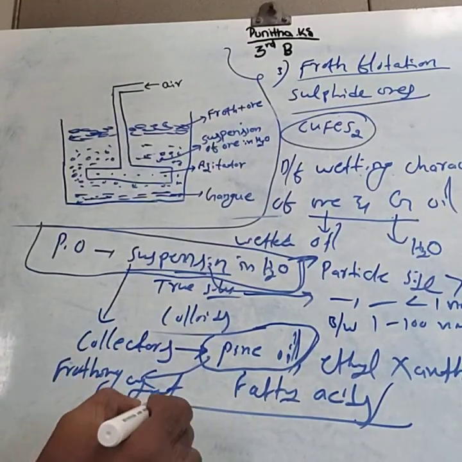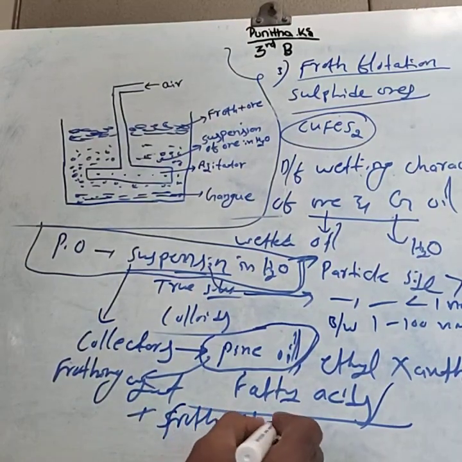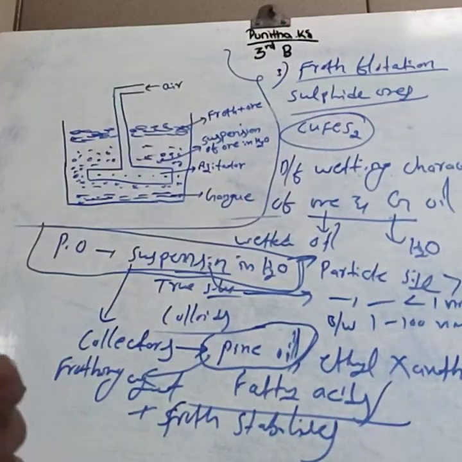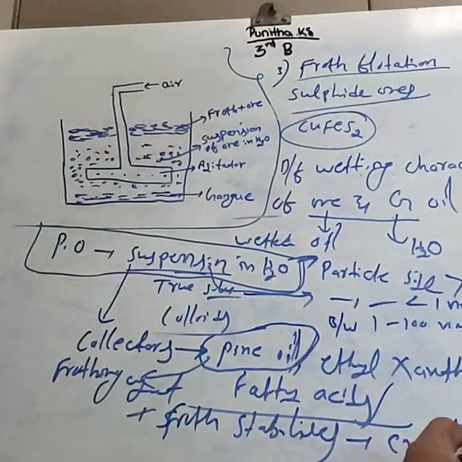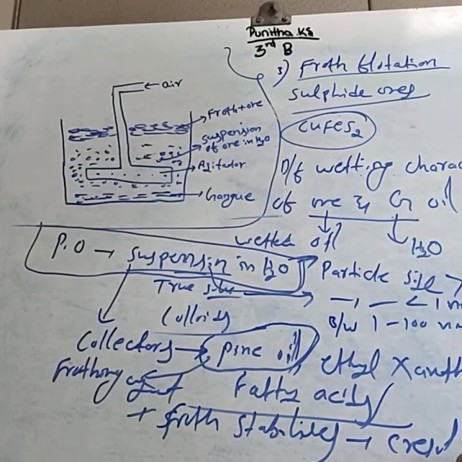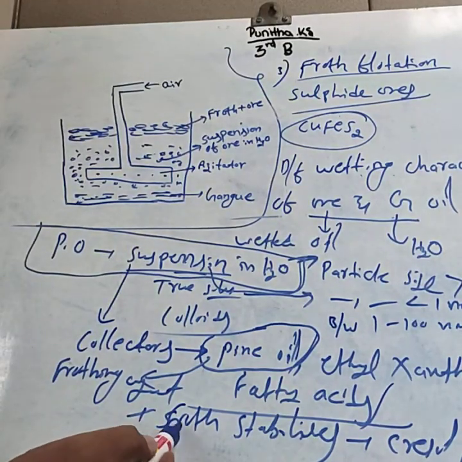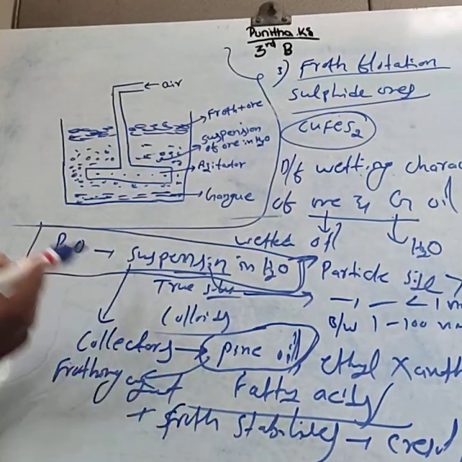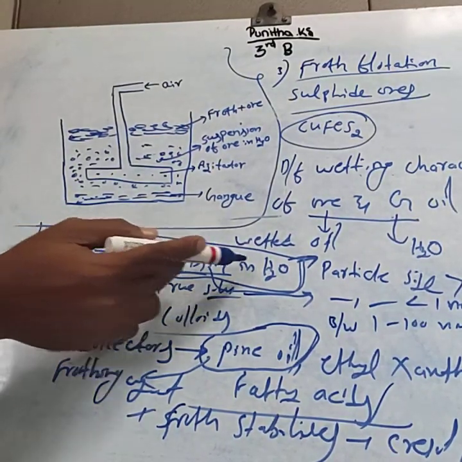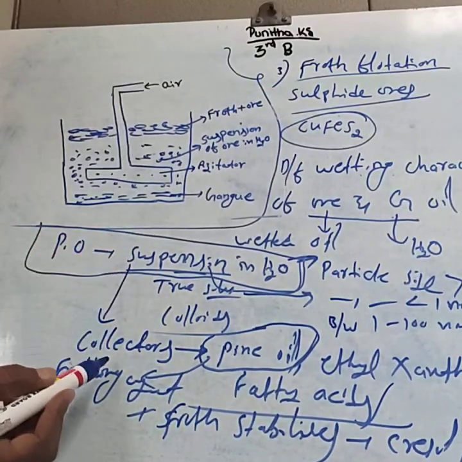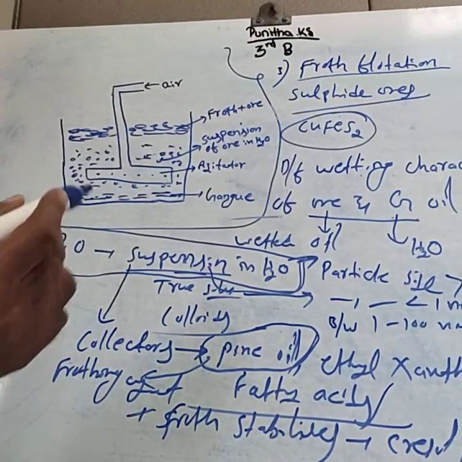In addition to collectors, we can add froth stabilizers like cresol or aniline. Cresol or aniline can act as froth stabilizers. This is the first point: the powdered ore is taken as a suspension in water, and to that suspension the collectors and the frothing agents are added.